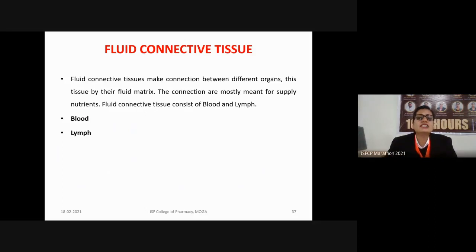Next type of connective tissue we have is the fluid connective tissue. It is the last type of the connective tissues. A fluid connective tissue is the one which makes the connection between the various organs. The matrix in the case of the fluid connective tissue will also be fluid. The connections are mostly meant for supply of the nutrients. So the fluid connective tissues carry out the transportation processes in our body. Examples include our blood and the lymph.